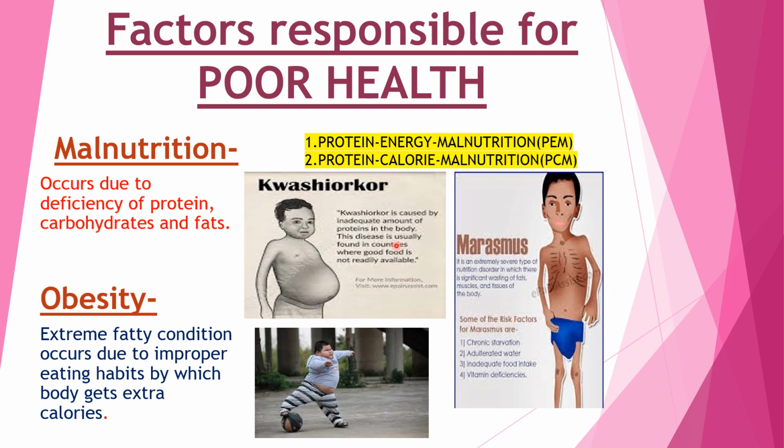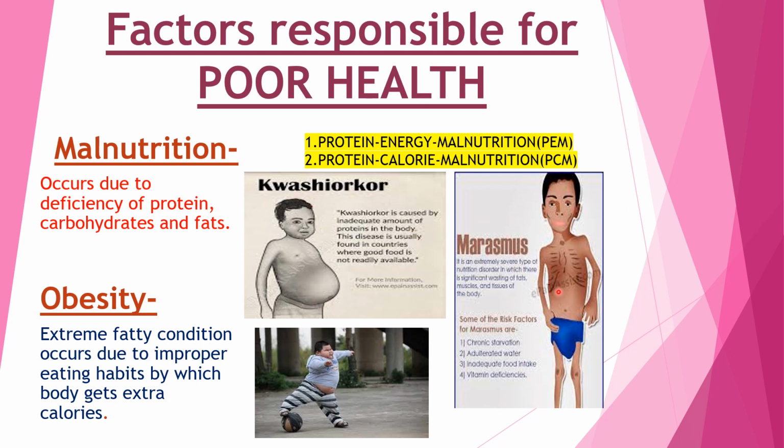Kwashiorkor is due to the deficiency of protein, and in this the stomach becomes swollen. This type of disease is mainly seen in children of very poor families, those who do not get an adequate amount of protein in their body, and those who do not get mother's milk, the proper milk during their infancy. So this is known as kwashiorkor, and this is known as marasmus.